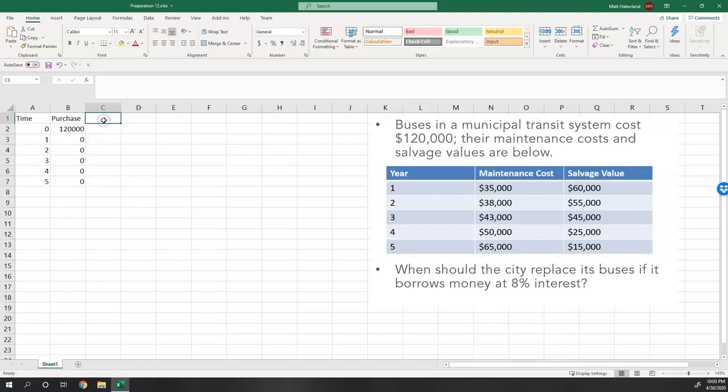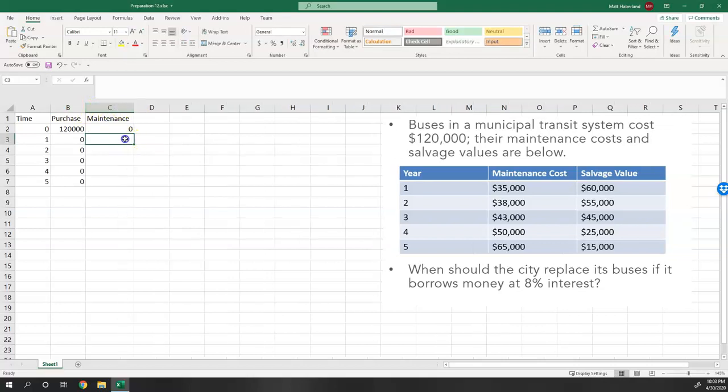The maintenance costs are 0 initially. You don't have to pay maintenance as soon as you drive it off the lot. 35,000, 38,000. The salvage value that you'll get, we'll make these negative because they're negative costs.